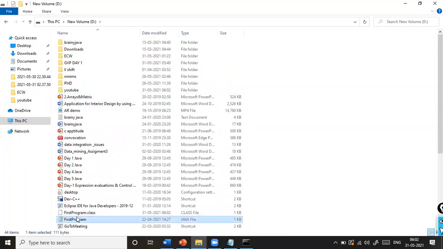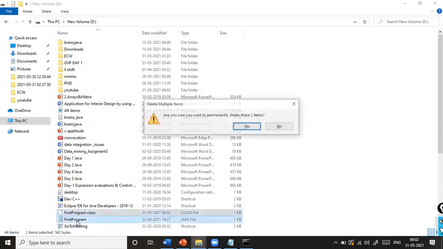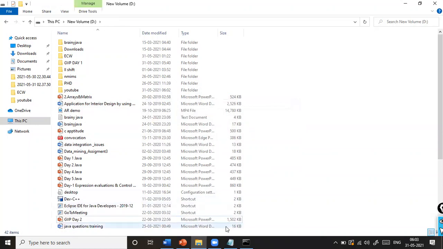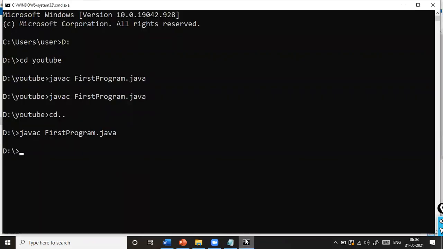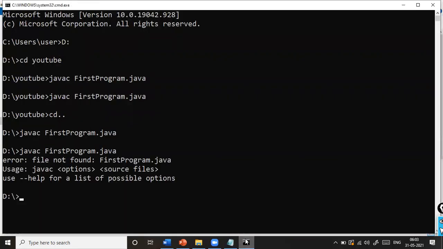That is the reason the file got compiled. Now I'm deleting this, and now I'm trying to compile it. Error: could not find first program.java source Java source files.